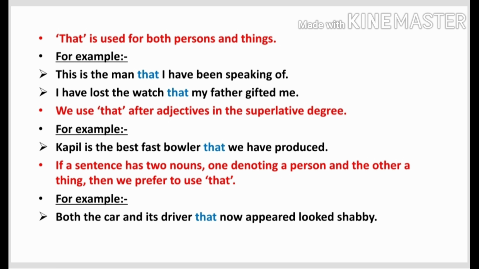Now a quick summary. Relative pronoun who is used for persons, relative pronoun which is used for things, and relative pronoun that is used for persons as well as things. It is also used after adjectives in the superlative degree, and if a sentence has two nouns, one a person and one a thing, then also we use that. With this, your topic pronouns gets over. I have covered all the kinds of pronouns which are in your course.